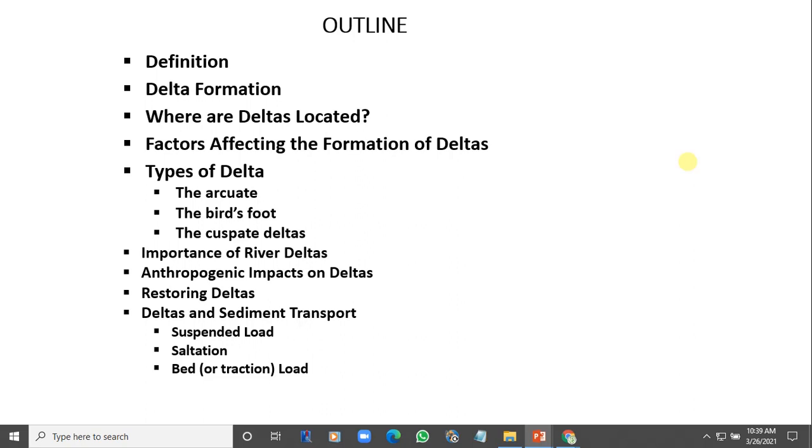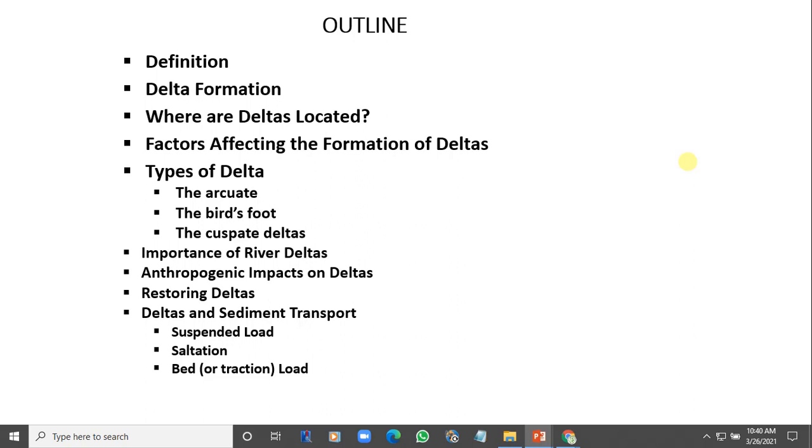So when you dredge, you're causing the velocity of flow to be faster. Remember that if erosion is faster than deposition, then the delta will not form. All right. So increased sea level and strong hurricanes also threaten the sensitive nature of deltas.